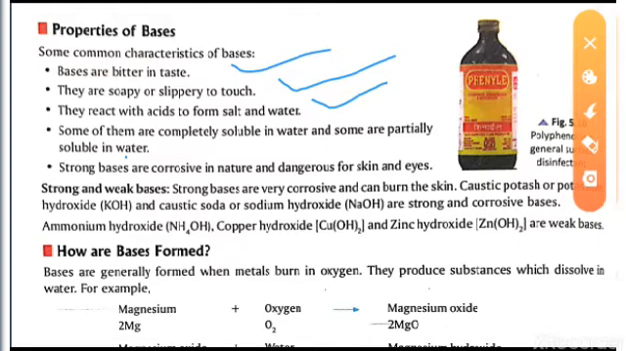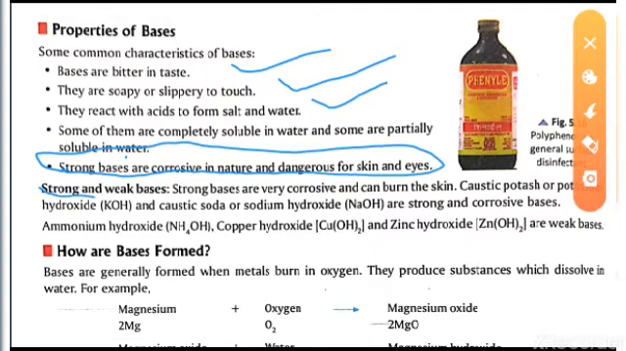Strong bases are corrosive in nature and dangerous for skin and eye. From this point we have got that there are some bases that are strong. That means there must be strong and weak bases. So strong bases are very strong and weak ones are weak. So that means strong bases can hamper us. So let's read: strong bases are very corrosive and can burn the skin. So what I have told, they can hamper us. That means the strong bases can cause burns to the skin.